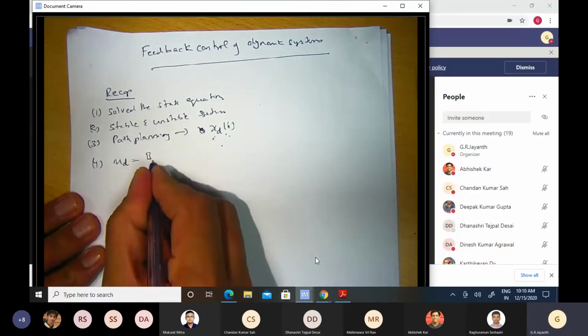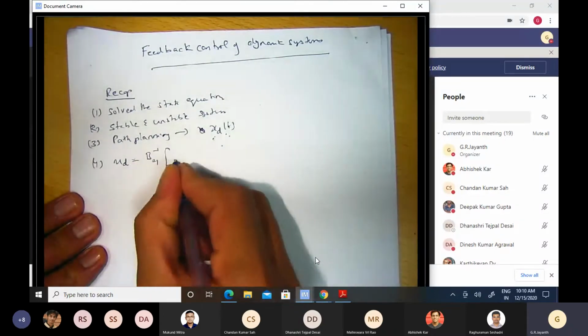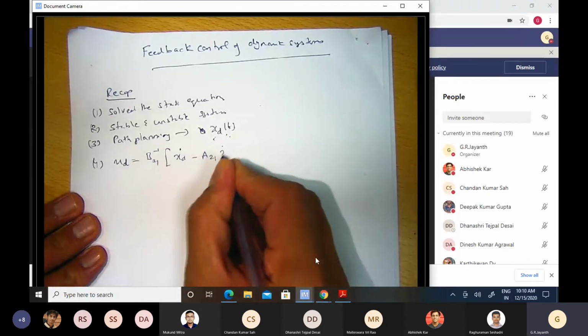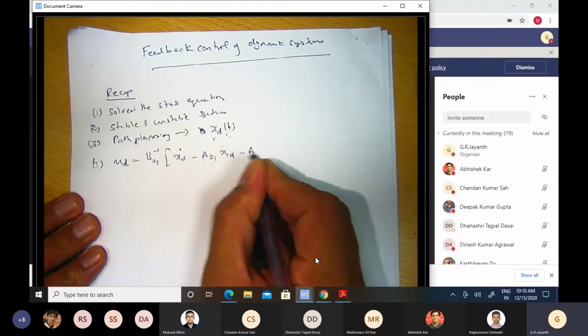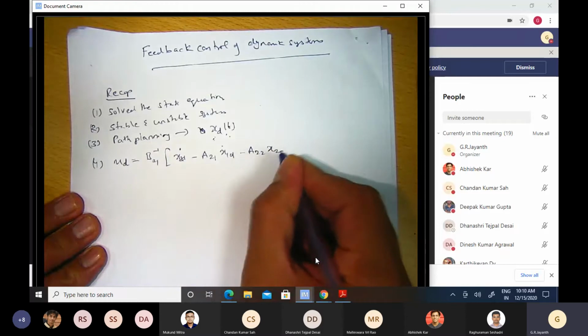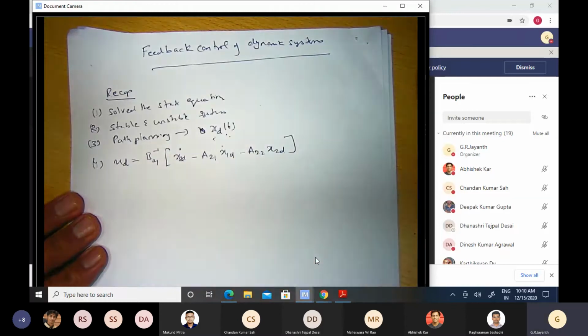We saw that this was of the kind b21 inverse of x2d dot minus a21 x1d minus a22 x2d. So this was the kind of input that we needed.